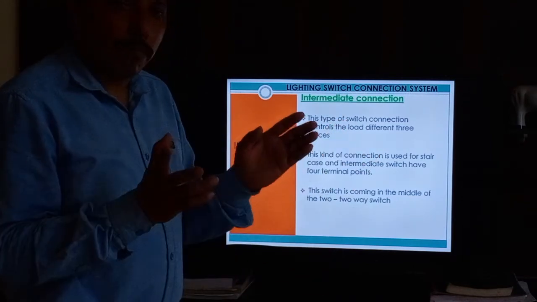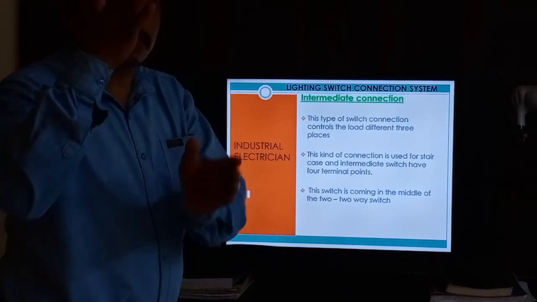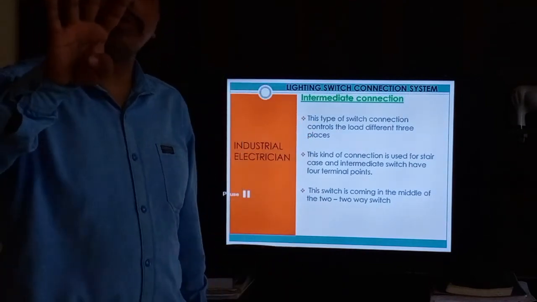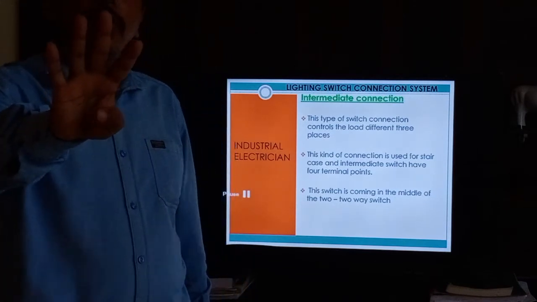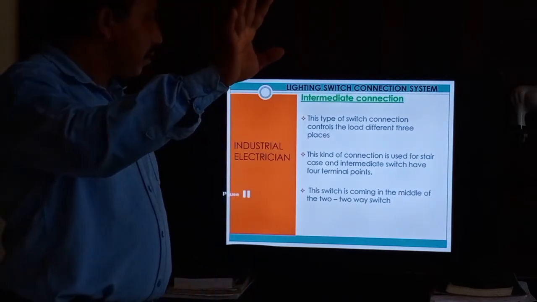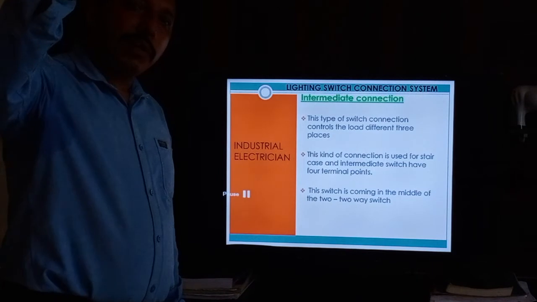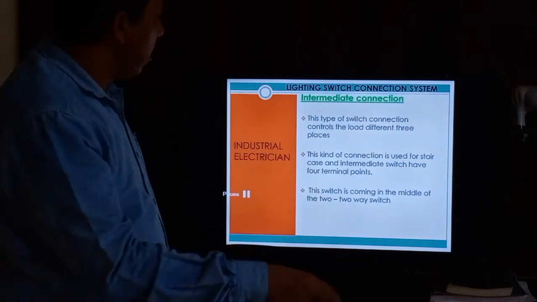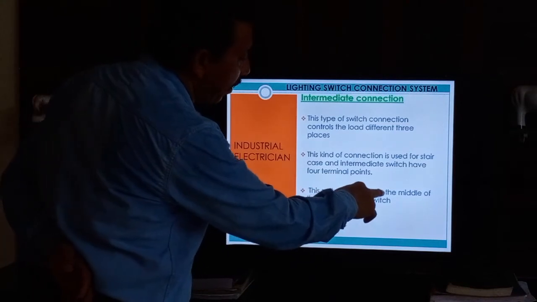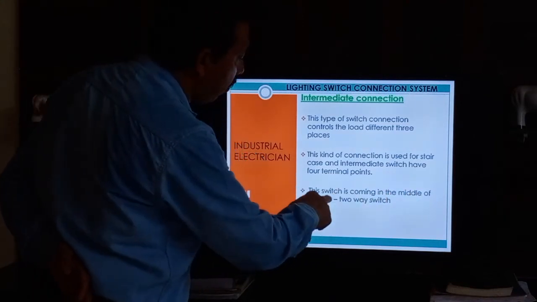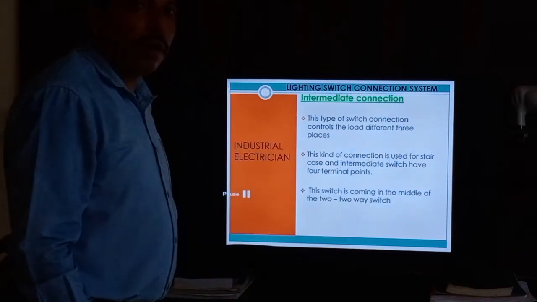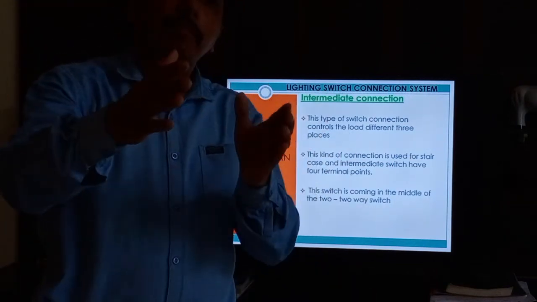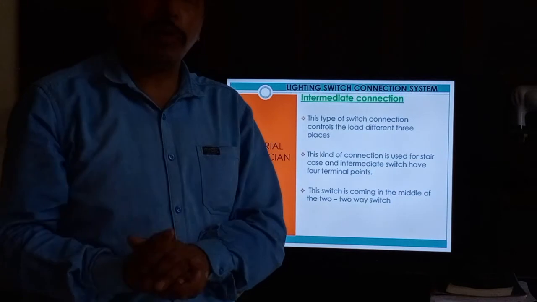Suppose ground floor, first floor and second floor: we can control in one circuit using 3 switches. The intermediate switch is used together with two-way switches, and it always comes in the middle between the two-way switches.